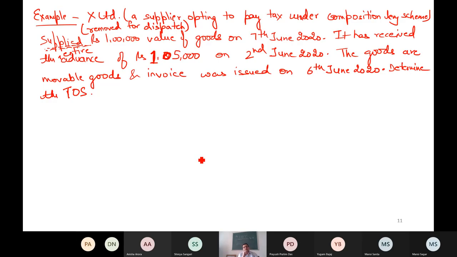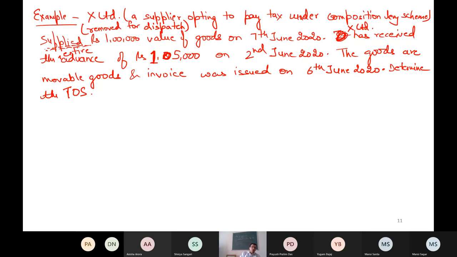X Limited has received the entire advance of 1,05,000, but goods supplied are only 1 lakh rupees. That is also a point. On 2nd June 20, the goods are movable goods and invoice was issued on 6th June 20. Determine the time of supply. Now, how will I determine the time of supply?